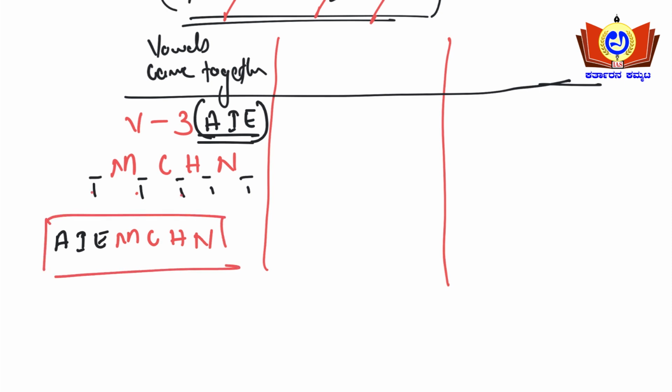So in that 1, 2, 3, 4, 5, in 5 different positions this can be written here, but the vowels are together here. This caution should be taken here.